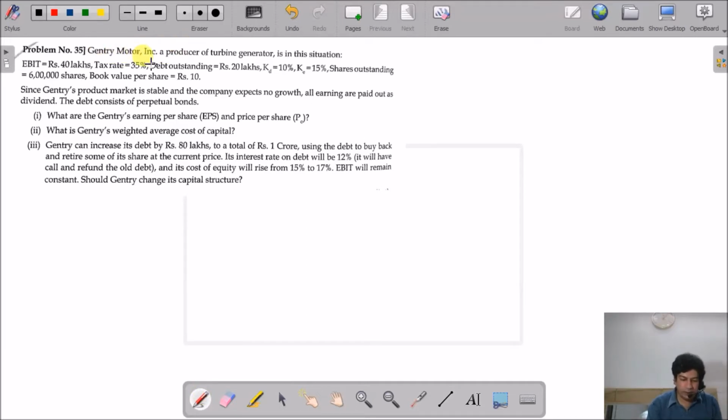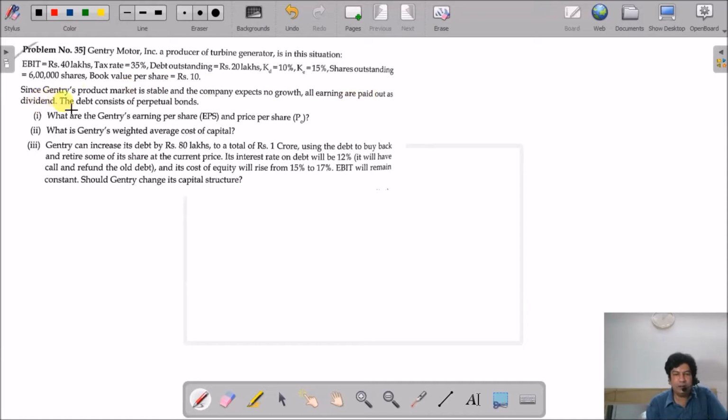Gentry Motor Incorporation, a producer of turbine generator, is in this situation. EBIT is 40 lakhs, tax rate is 35%, the debt outstanding is 20 lakhs, the cost of debt is 10%, the cost of equity is 15%, then the shares outstanding are 6 lakh shares and the book value per share is 10. Now since Gentry products market is stable and the company expects no growth, all the earnings are paid